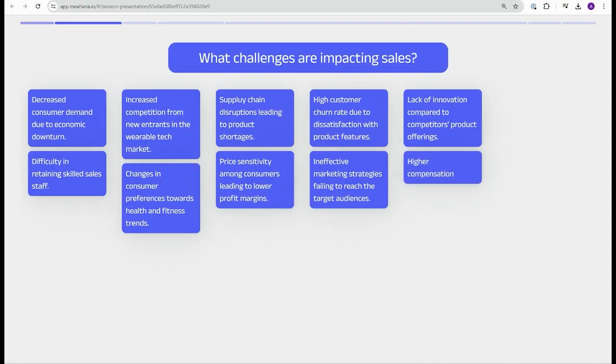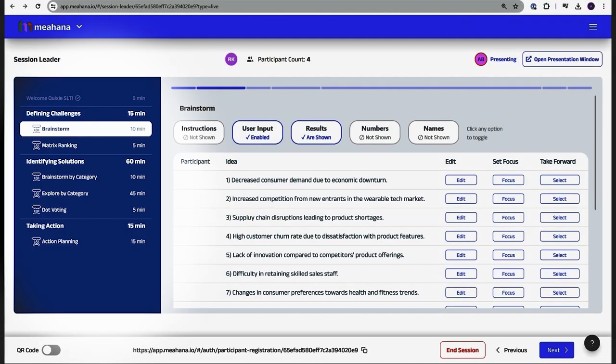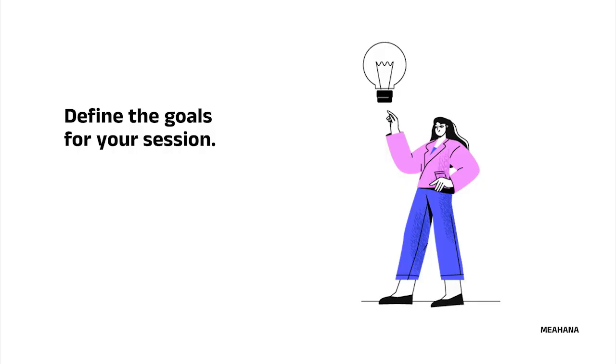Meahana can be used for something as fast and simple as running a brainstorm activity during an internal meeting, or it can be used for designing longer-form offsites or workshops. In both cases, start with the end in mind. What are you hoping to achieve?